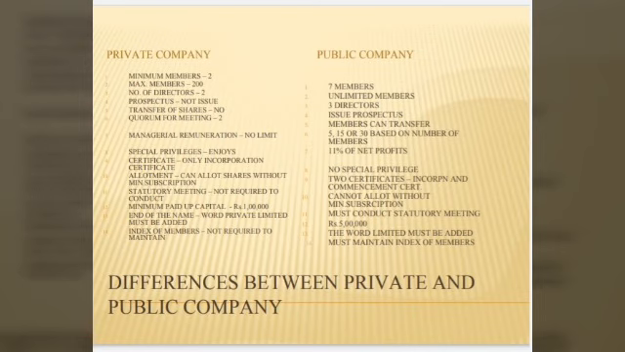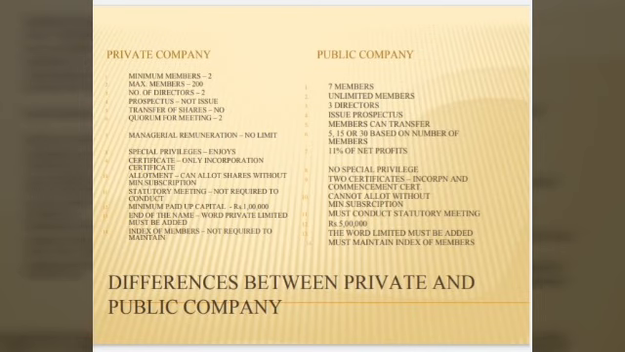Public company, minimum is 7. Next one is maximum members. In private company, the maximum is 200. In public, the maximum is unlimited. Next one is the number of directors. In private, it is 2, and in public, it is 3.